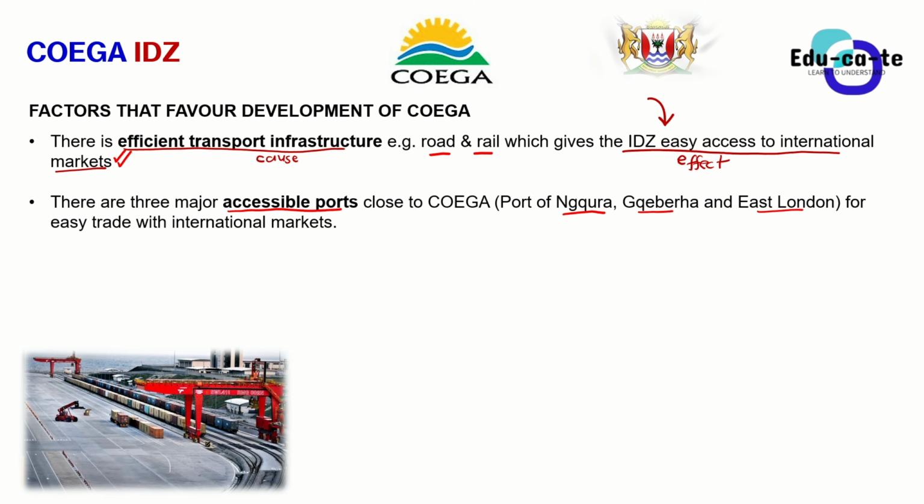And that is why all the IDZs are placed closer to the harbors, closer to the ocean. It is because they want to easily access the international markets and easily export goods to outside countries. Yes, we can also import some things, but the industrial development zone's focus is to increase the exportation of goods. That is known as beneficiation.